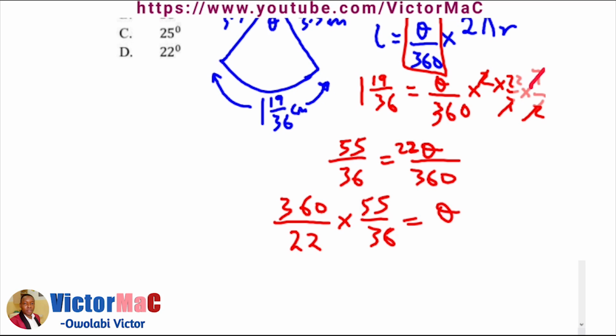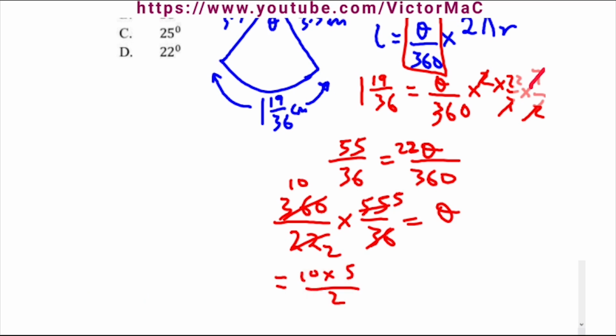So 36 here is 10, 11 here is 2, 11 here is 5. So 2 in 10, we have 10 times 5 over 2, that's our theta. 50 over 2, the angle is 25 degrees, and that is option C.